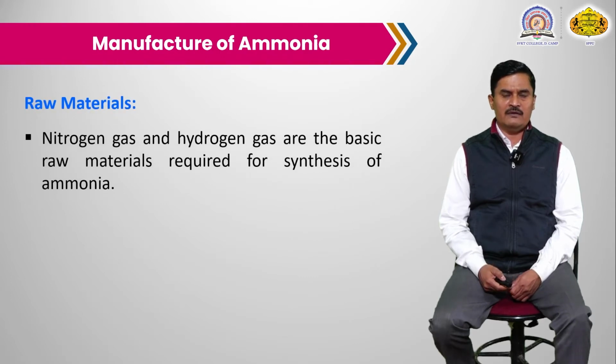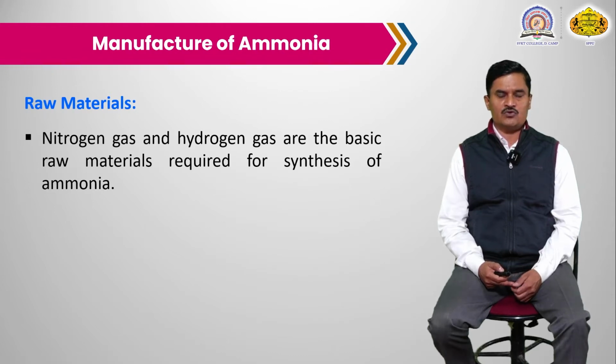Raw material required for the manufacture of ammonia. Two basic raw materials are required for the manufacture of ammonia: nitrogen and hydrogen. The source of nitrogen may be the air. Air contains near about more than 70% nitrogen.